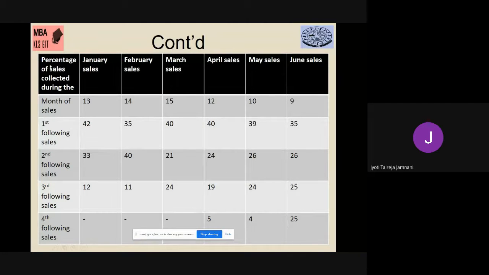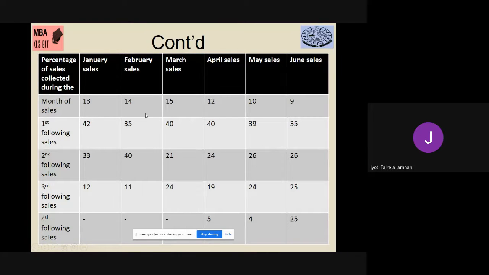All of you just observe here. I've written the percentage of sales collected during the month of sale, during the first month following sale, second month, third month and fourth month. So if I have sold goods in January, 13% of the customers will pay me in January only. 42% of the customers will pay me in February, 1 month after sales. 33% of the customers will pay me in March, and 12% of the customers will pay me in April. So this is how I'm going to collect my money.